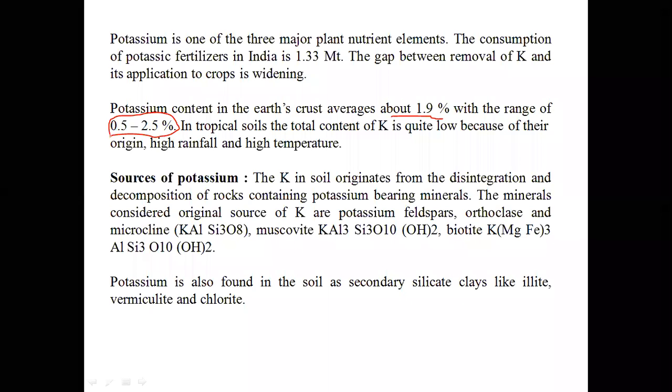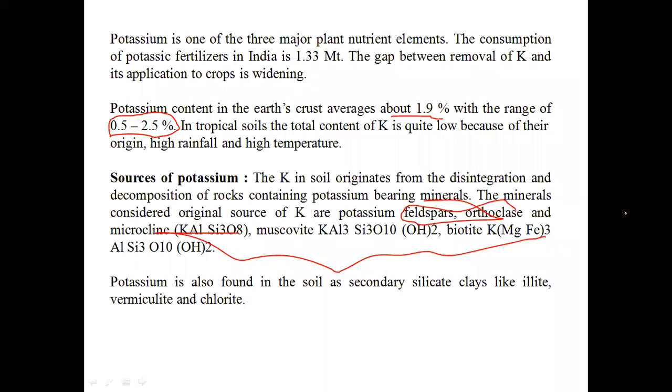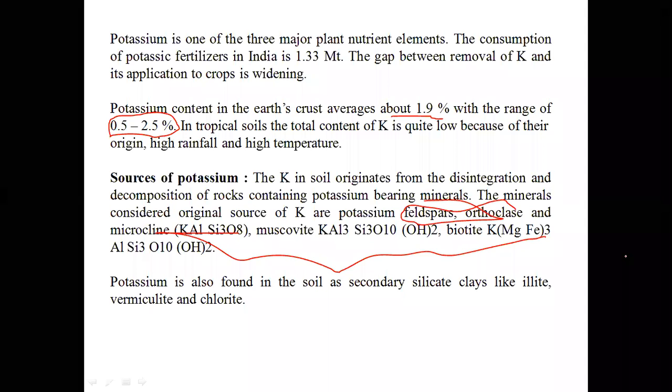Some of the potassium bearing minerals are potassium feldspars such as orthoclase and microcline, muscovite, and biotite. And this potassium is also found in some of the secondary clay minerals such as illite, vermiculite, and chlorite in small amounts.